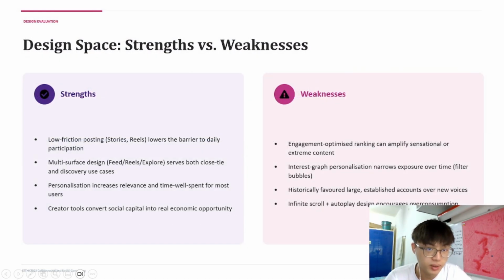So based on the design space, we have strengths and weaknesses. Instagram has several design strengths. It is easy to use, and features like stories and reels lower the barrier to participation. The platform also supports both close social interaction and wider content discovery. However, Instagram also has weaknesses. Its engagement-based ranking may promote sensational content. Personalization may create filter bubbles. Large creators may receive more visibility compared to smaller creators. And in addition, infinite scrolling and autoplay can encourage users to spend more time than intended.